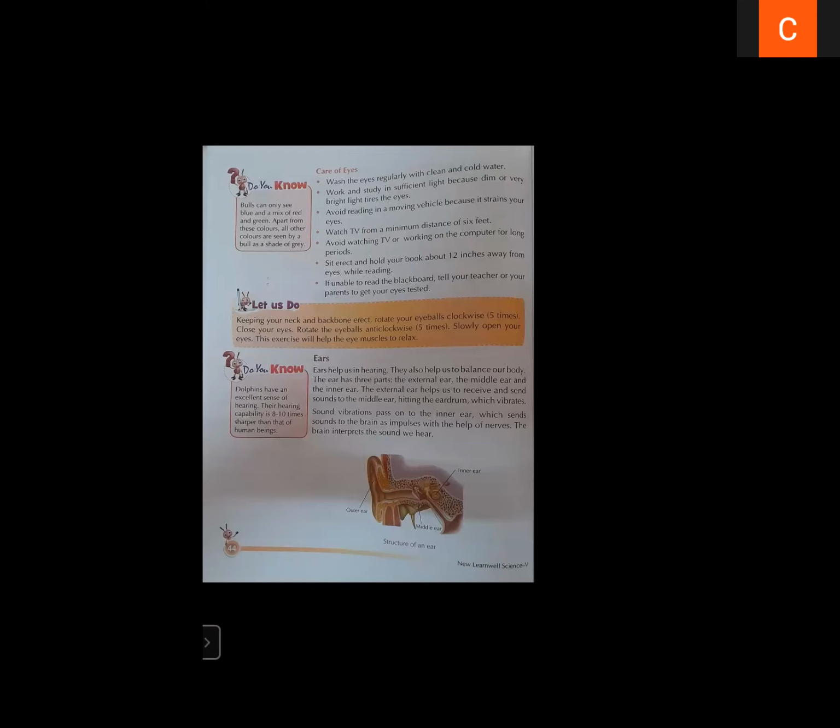It is not written in your book, but you can write this, auditory nerves. Or if you are unable to memorize this word, just remember nerves. Nerves will carry that message from the ear to the brain, and the brain will interpret the sound we hear.